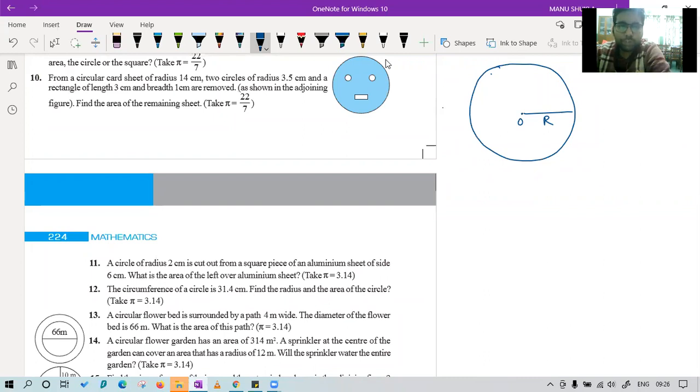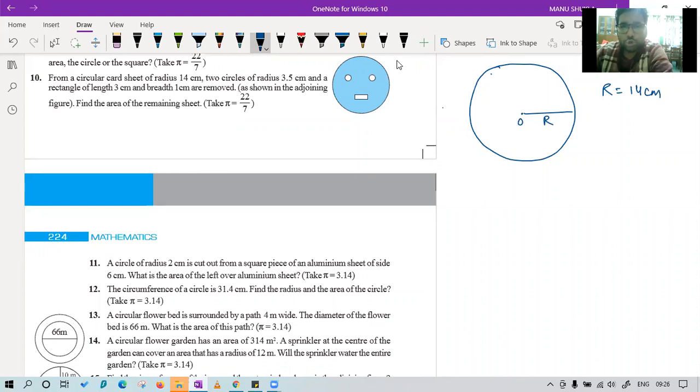Don't worry. Okay, now the question is saying from a circular card sheet of radius 14 centimeter. I have taken the radius as capital R. Capital R equal to 14 centimeter. Yesterday also I told you the reason behind taking different R, capital R, small r. Do you remember that, class? If there is only one circle, you can take small r, that is fine. But if there are more than one circle, it is always better to change the variable to reduce the confusion.